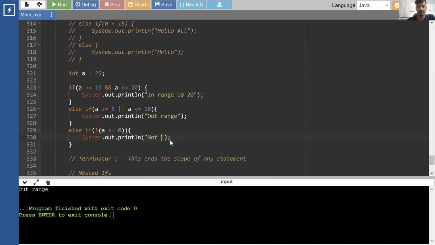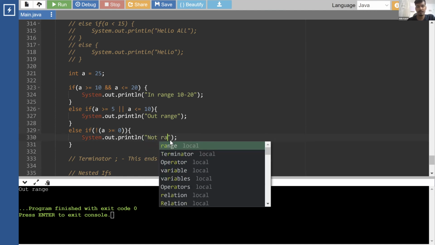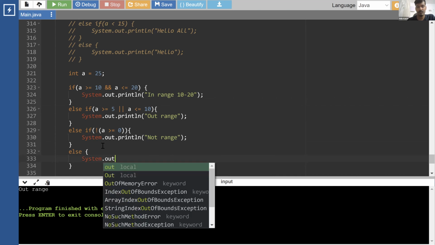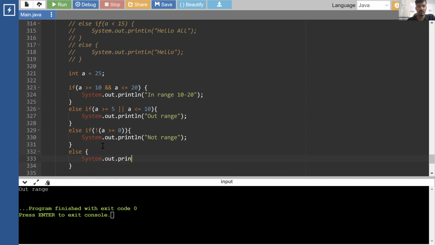Let's say, if a is greater than or equal to 0, print not range. Or let's write else, which says invalid range. Okay, let's try to run this. Now we are seeing out of range, because one of them is satisfying, so that's why we are seeing out of range.